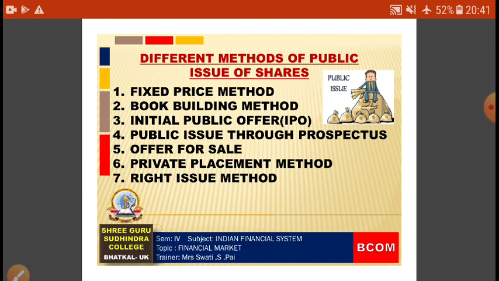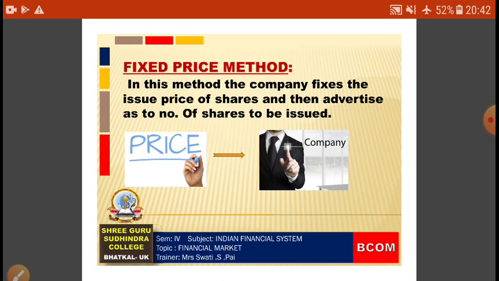The first one, fixed price method, second one, book building method, third one is initial public offer, fourth one is public issue through prospectus, fifth one, offer for sale, sixth one, private placement method, seventh one, right issue method. Okay, so today we are going to discuss only about the first method, fixed price method. So in this method, the company fixes the issue price of the shares and then advertises the number of shares to be issued.